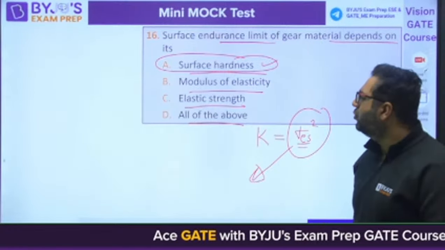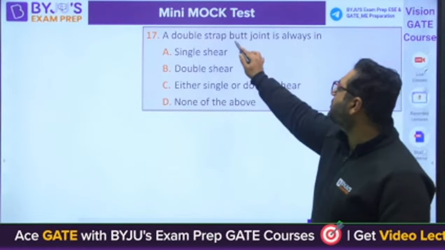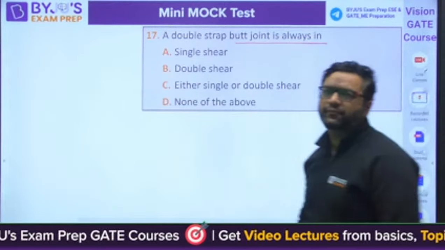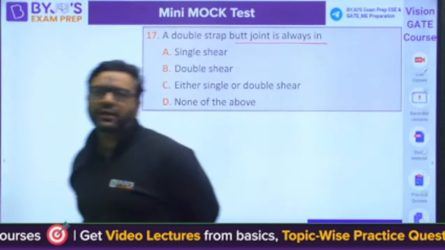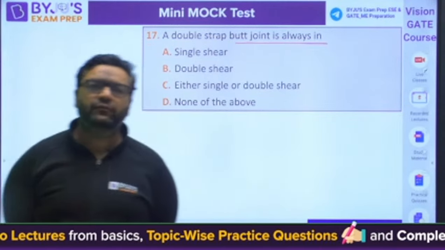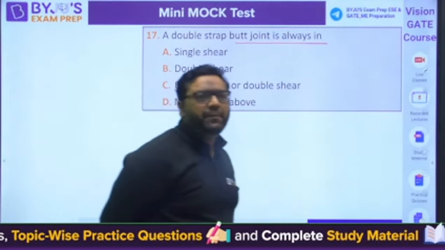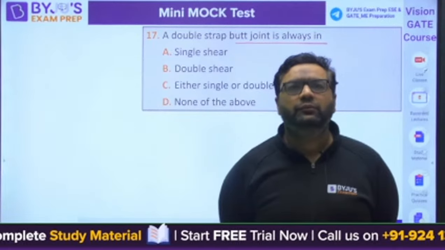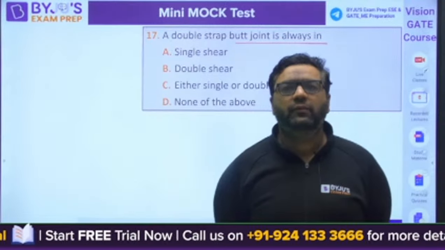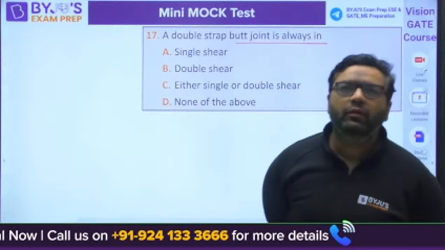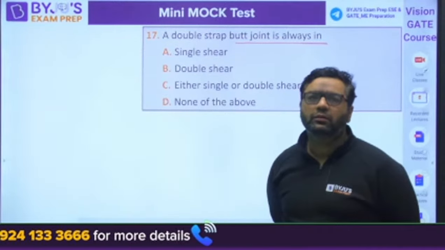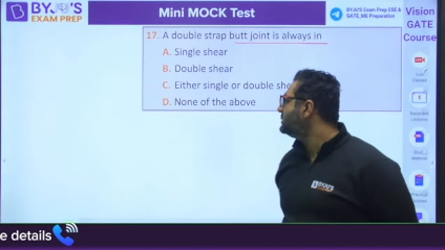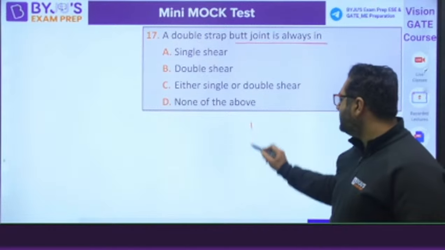Moving to question number 17. A double strap butt joint is always? Yes. So I would like to tell you about the double strap butt joint.